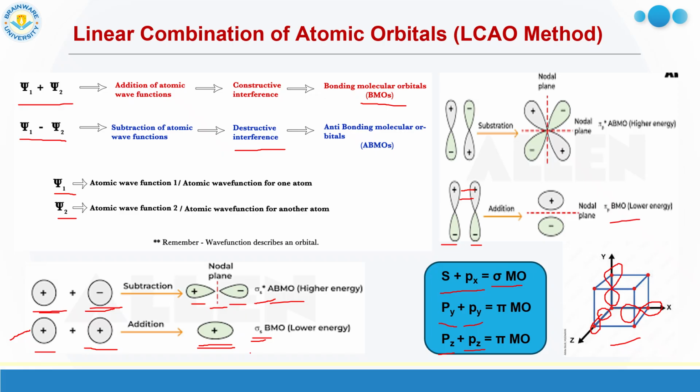You see here the positive lobes combine with each other, and the total size of the positive lobe increases, whereas the negative lobes combine with each other, and the total size of the negative lobe in the MO increases. So this is the shape of the pi MO. And there is one nodal plane in the middle between the lobes of opposite sign. As we observed, for AOs there was a nodal plane, and for the MO there is also a nodal plane.